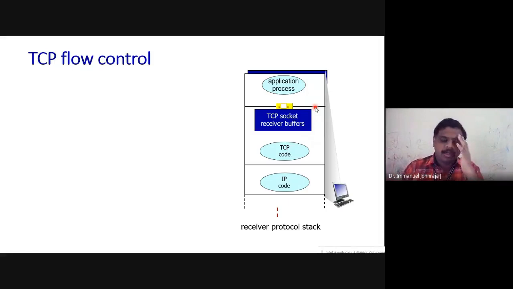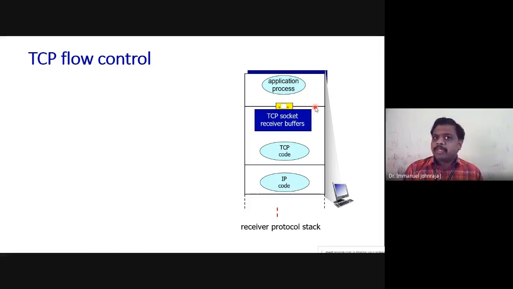Hence, once the data is received from the network layer, it is essential that the transport layer stores the data somewhere specific. Transmission control protocol has to store this packet somewhere. We call this a buffer. In this example it is given as the TCP socket receiver buffer. So whatever is received from the network layer has to be stored many times before it is actually forwarded to the application layer. I have also mentioned the reason behind that.